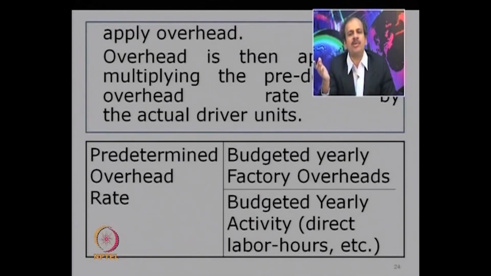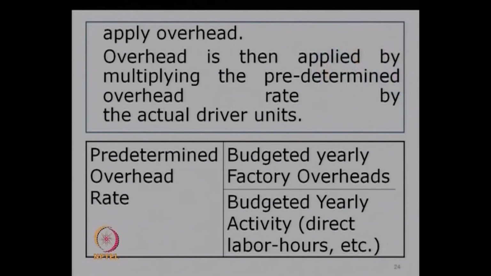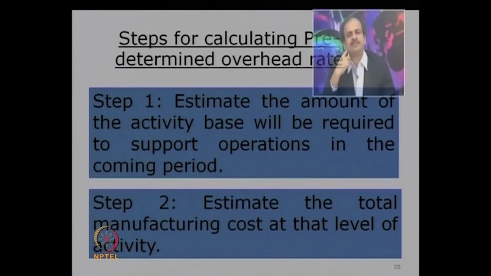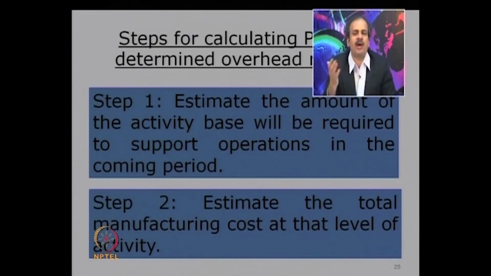Okay, so here is a formula for the predetermined rate: budgeted yearly overheads divided by budgeted yearly activity, like say direct labor hours or direct machine hours. So you get the rate per hour. Now what could be the purpose for having a predetermined rate? Why don't you stop the production and then work out the rate?